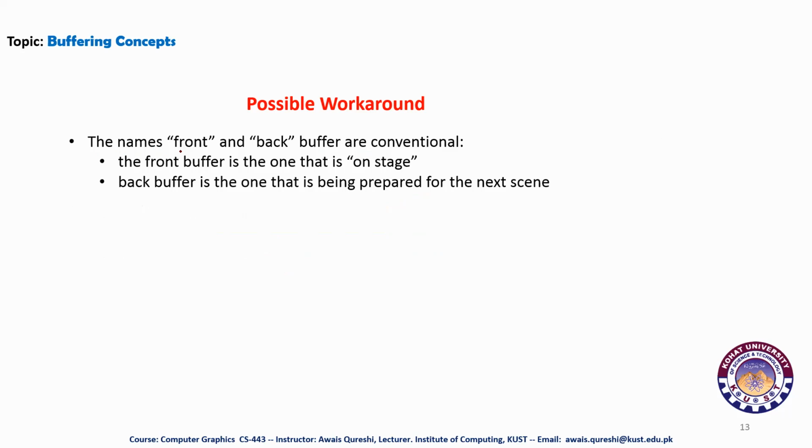So the names front and back buffers are conventional. The front buffer is the one that is on stage. The front line player is on the stage, which is called the front buffer, and the back buffer is the one that is being prepared for the next scene. So the next scene is always in the back buffer, and the front buffer is always taking its data, and it is always on the stage.